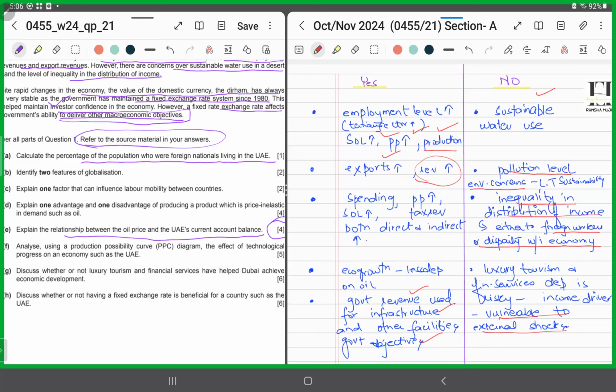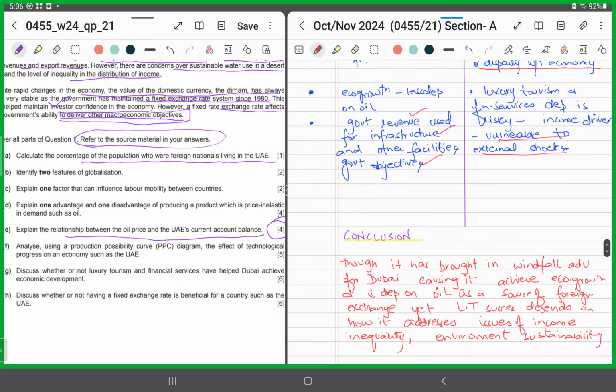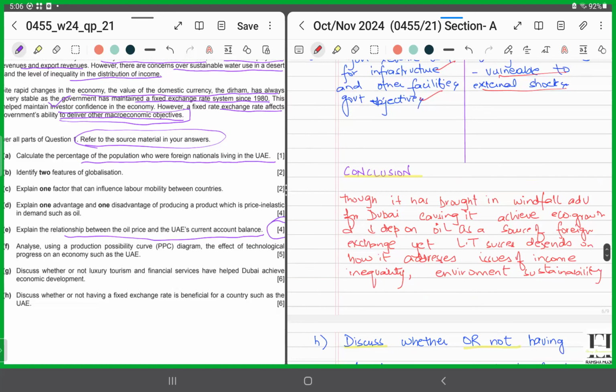So, this is how it might raise questions on long term sustainability. So, the conclusion is that though, yes, it has brought in windfall advantages, helping it achieve economic growth and reducing the dependency on oil as a source of its foreign exchange. But the question of long term sustainability or the long term success depends on how it addresses the issues of income inequality and environmental sustainability, right? This is how you're going to conclude.